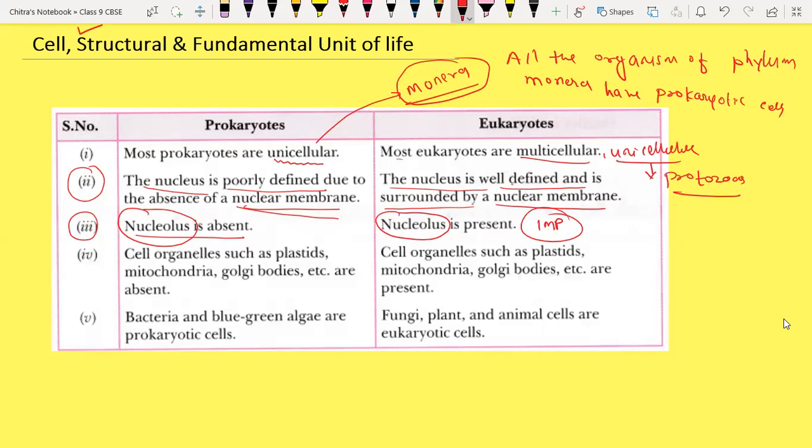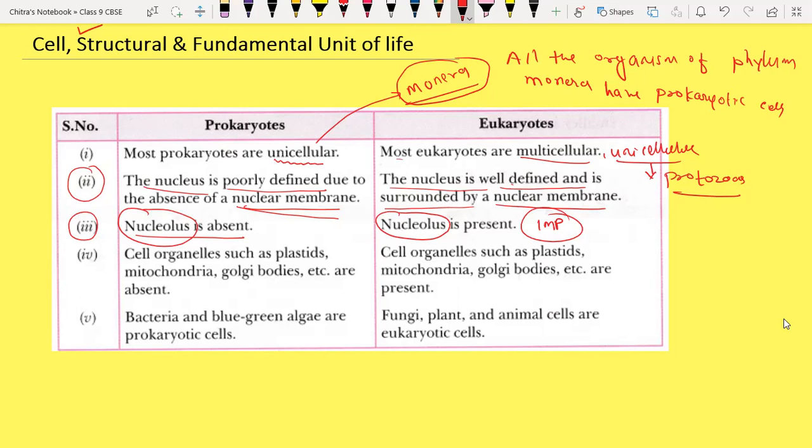See what happens generally, in the process of protein synthesis, like all the Monera organisms, they do not have DNA, they have RNA as a genetic material. But in eukaryotic cell we have the DNA as a genetic material.